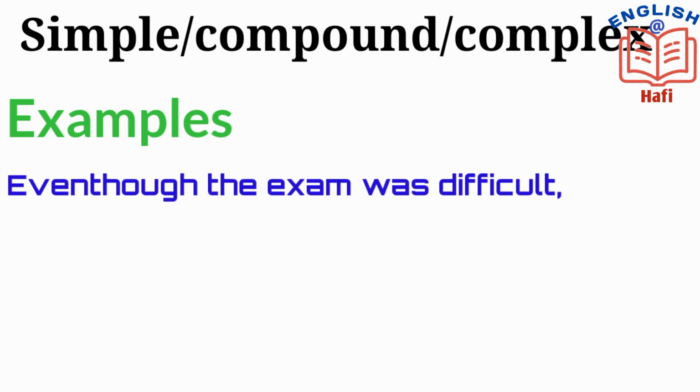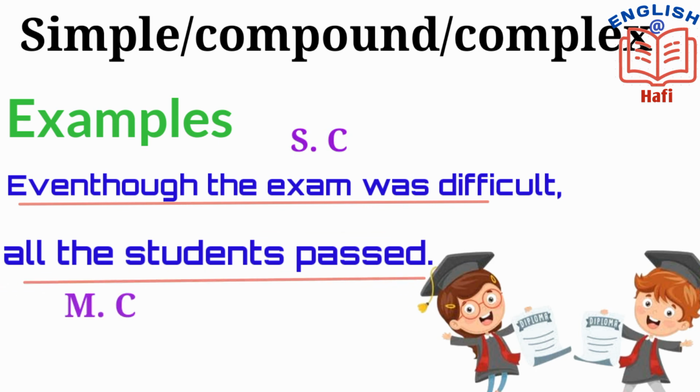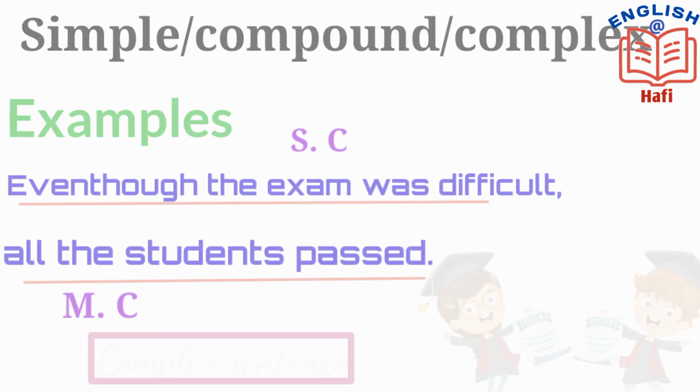Even though the exam was difficult, all the students passed. Can you guess the answer? Even though the exam was difficult doesn't convey a proper meaning, and it becomes a subordinate clause. All the students passed conveys a proper meaning, and it becomes a main clause. A sentence with one main clause and another subordinate clause becomes a complex sentence. I hope you all understood.